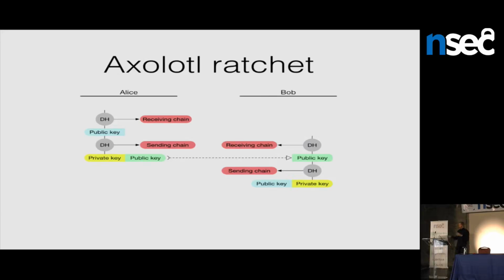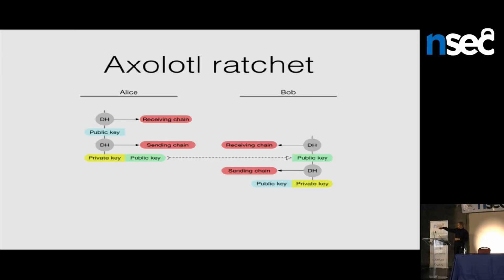You might look at this and be a little confused, though, because you might say, well, if you're reinitializing the chain keys based on the Diffie-Hellmans, why did we do that whole session key thing at the beginning? We wanted to get a session key, and that's authenticating the long-term keys. Shouldn't the sending and receiving chain keys be a function of that session key? And in fact, you would be right. You do want that to happen.